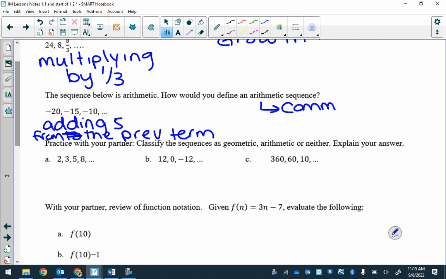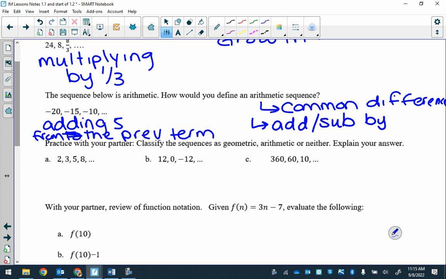So arithmetic. The word we're going to look for. Phrase. Words. Common difference. Okay? Common difference. Here, you can either add or subtract by the same number. So that's a big difference. Geometric, you'll be multiplying the previous term by the same number.